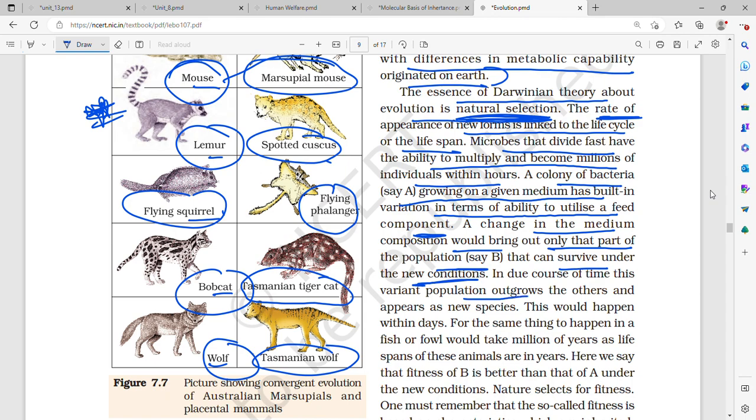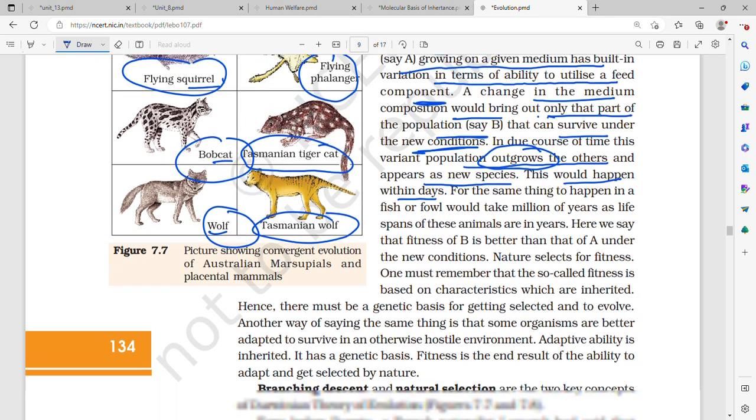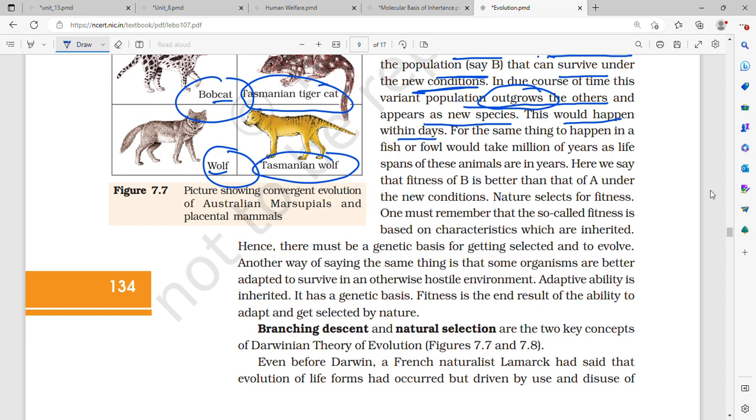In due course of time, this variant population outgrows the others and appears as a new species. This would happen within days. So, a colony of bacteria, say A, growing on a given medium has built-in variation in terms of ability to utilize a feed component. A change in the medium composition would bring about only that part of the population which has variation, which can survive under the new conditions. So in due course of time, this variant population is going to outgrow, that is, naturally get selected, and the others and appear as a new species. This would happen within days.